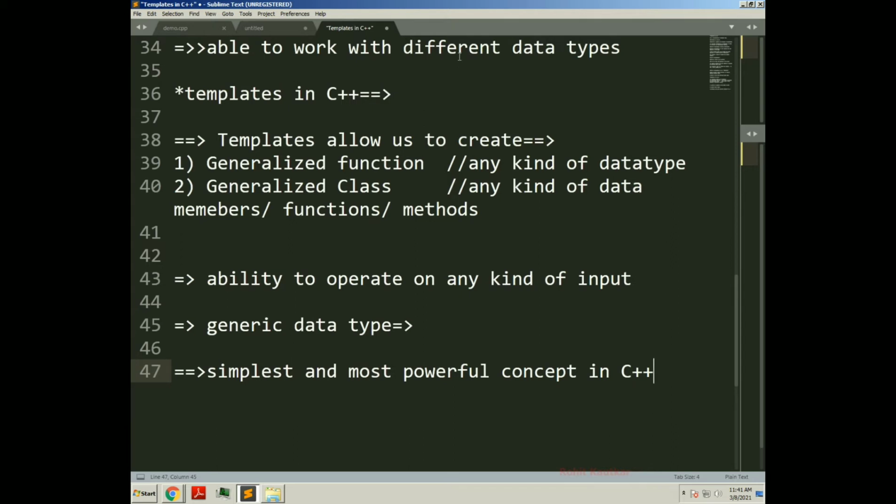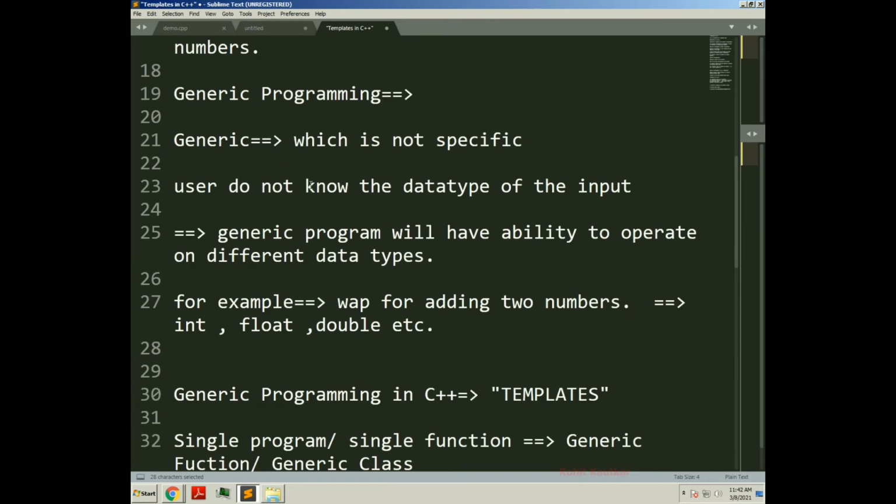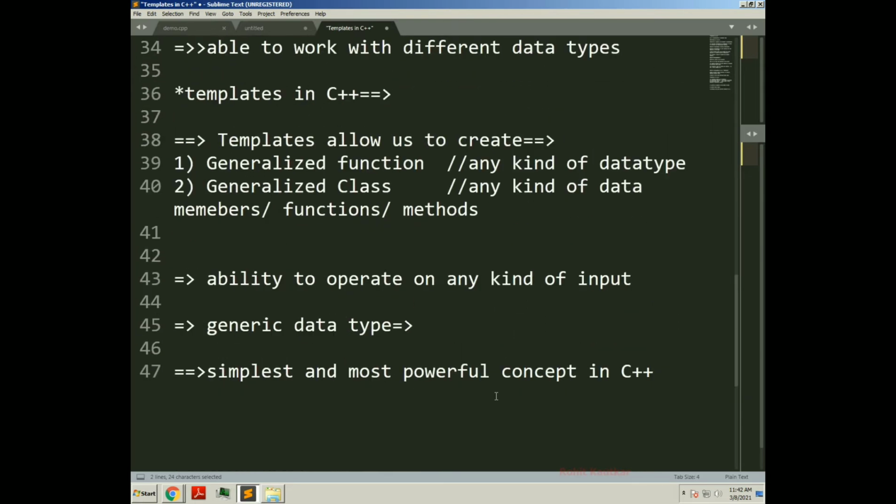Templates are very easy to use and very easy to create, but still they are the most powerful concept in C++. Why are they so powerful? Because they support the concept of generic programming, due to which a single piece of code will be able to operate on different data types without any problem. That's why they are the simplest and most powerful concept in C++.